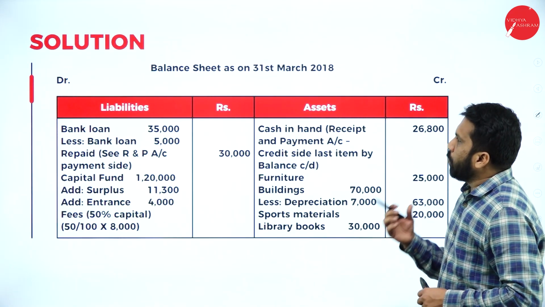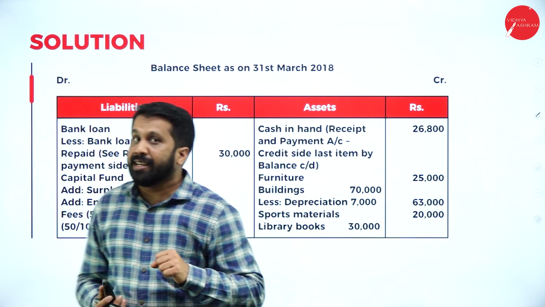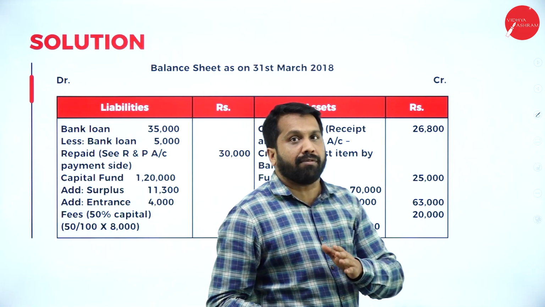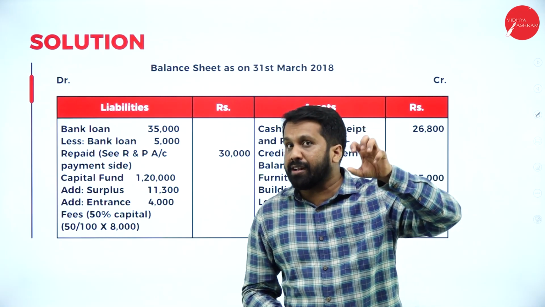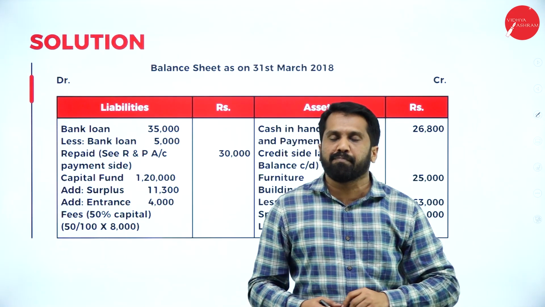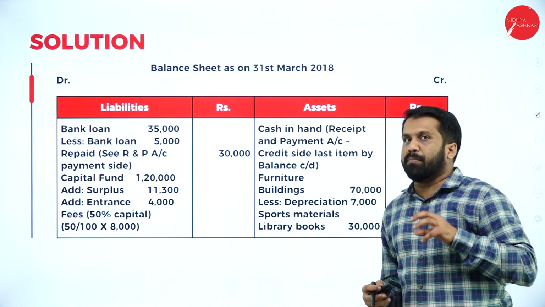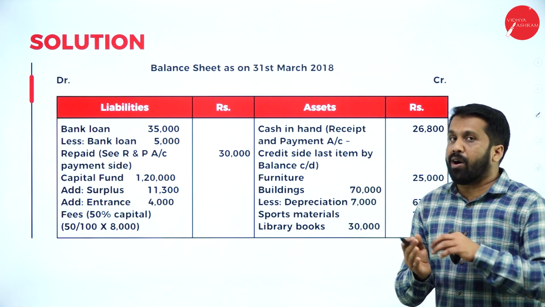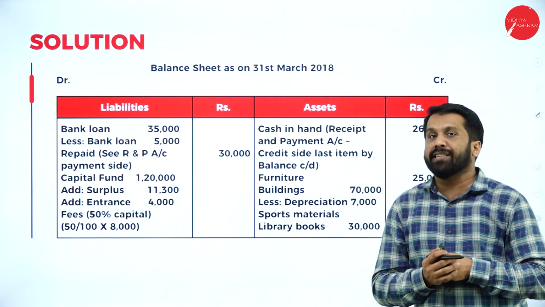Surplus. Once you're done with your income and expenditure, the next account we call it as balance sheet account. Balance sheet means whatever you have done your balance sheet for the previous year, last year, according to that you are supposed to prepare your balance sheet. So, according to that, if you prepare your balance sheet, you will get the exact balance sheet. Whatever changes happen, those changes will be considered in the new balance sheet.